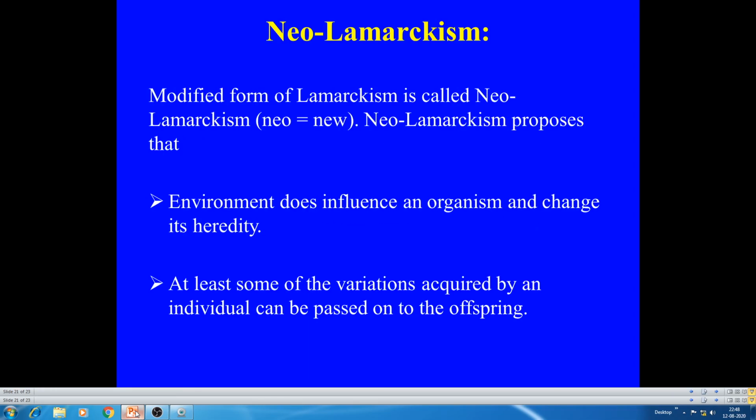Then, coming to neo-Lamarckism, a modified form of Lamarckism is called neo-Lamarckism. Neo-Lamarckism proposes that the environment does influence an organism and change its heredity. At least some of the variations acquired by an individual can be passed on to the offspring.